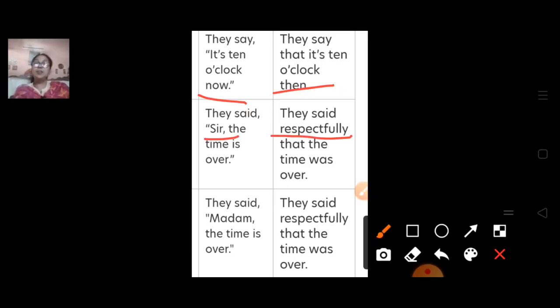They said respectfully. Then they said, madam, the time is over. They said respectfully, the time was over. So these are the things that you should memorize thoroughly, because it will come again and again to make direct to indirect speech. So it is very mandatory that these rules you should learn.